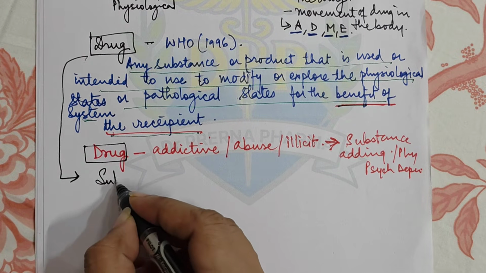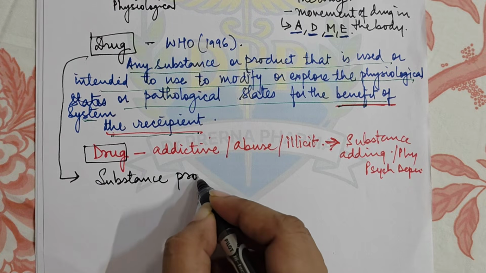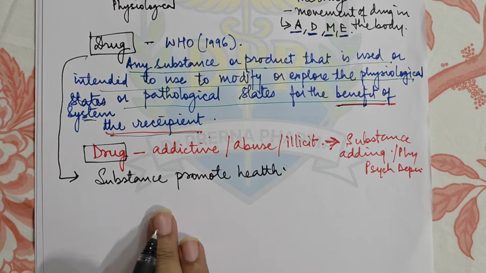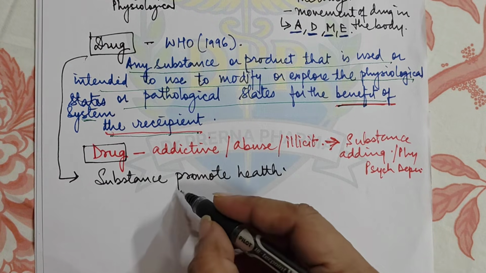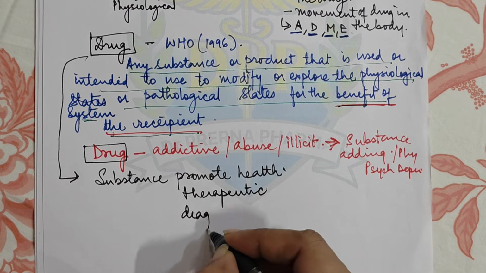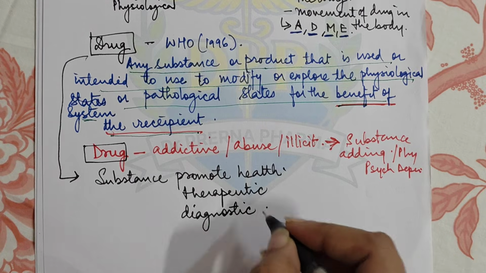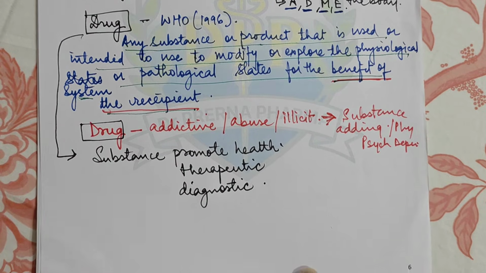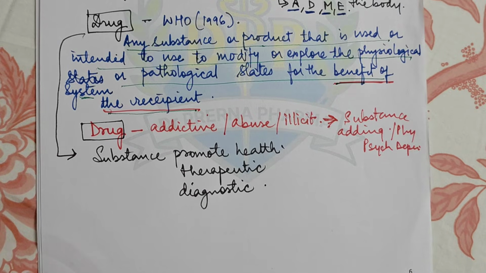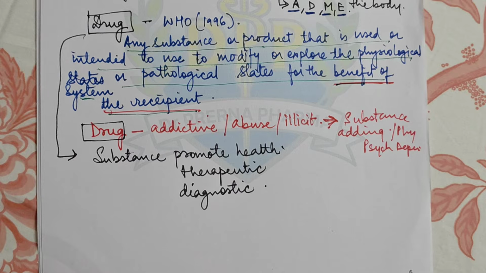here is a substance which will basically promote health. So here we are talking about any chemical component, any entity which is basically used to promote health, or it can be having a therapeutic effect, or it can be having a diagnostic effect also. So sometimes some contrast agents are used in MRI and in cath lab for diagnosis purpose, but they are also drugs. They are also chemical entities which are important for benefit of the patient, and they have a beneficial use, right? So this is a very important definition of drug which you have to remember, and this often comes as a short note also, so you should be able to write it properly.